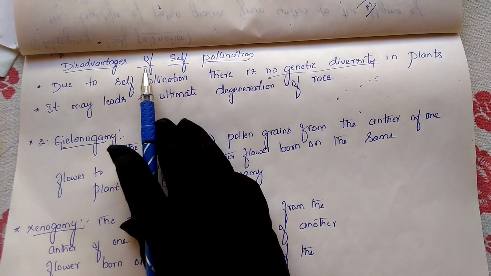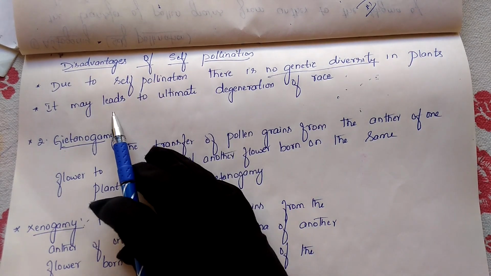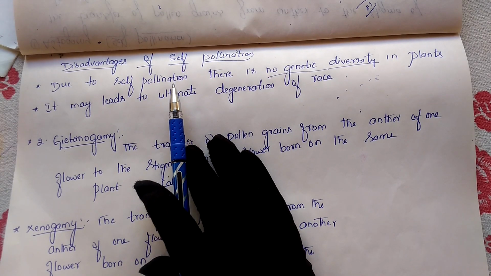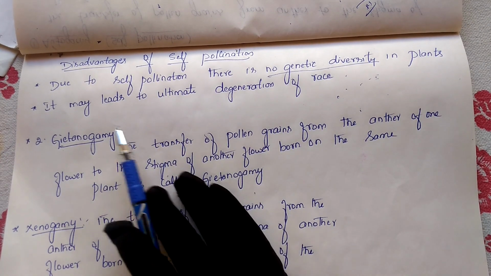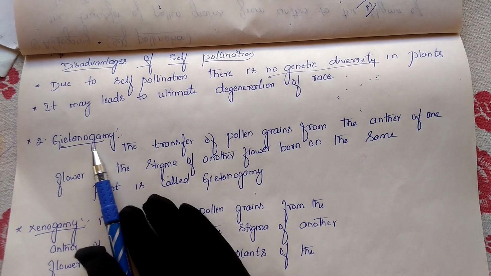So this is the disadvantage of self-pollination. In your exam, if you write the advantages and disadvantages, you have to write these points. So this is about your autogamy or self-pollination. One type of pollination, self-pollination, we have finished. Next we will move to the other type, the second type, which we are calling geitonogamy.